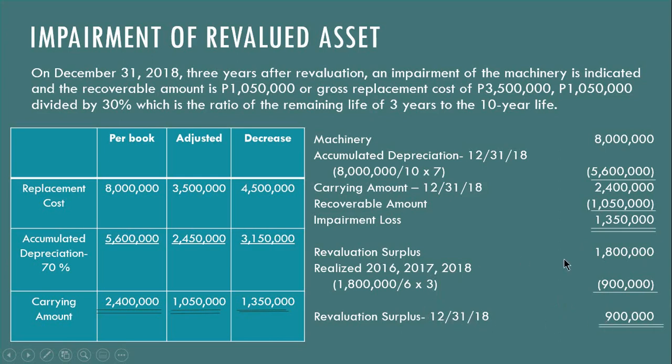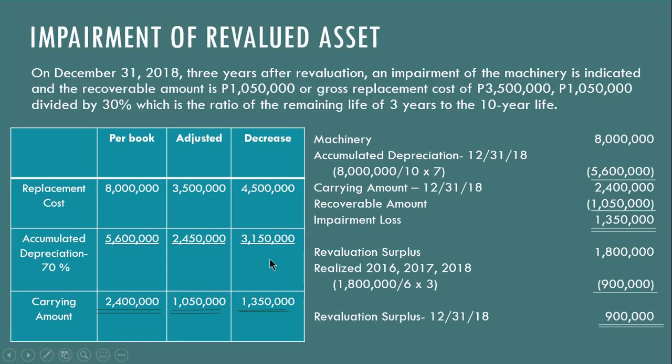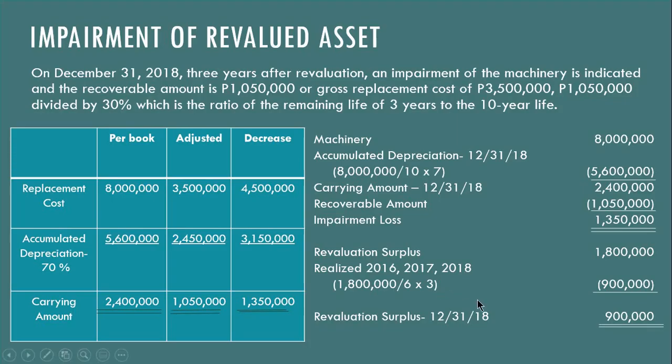Now, ang kanang impairment loss na to nga 1,350,000, dili gid na sa loss tanan. I-apply sa nato na sa remaining balance nga 900,000. The rest, mo na tong loss. So, you have here, the journal entry. Decrease accumulated depreciation by 3,150,000 kani. Tapos, i-close na nato ang revaluation balance of the revaluation surplus kaya nag-impair magkata sa revalued asset. So i-close na nato ning revaluation surplus balance na 900.